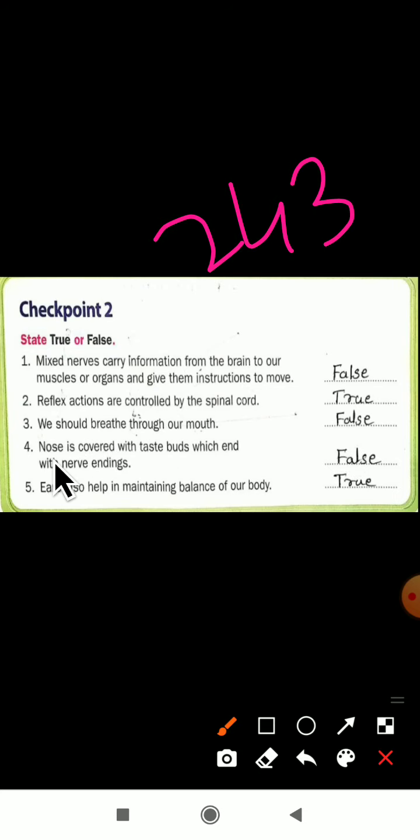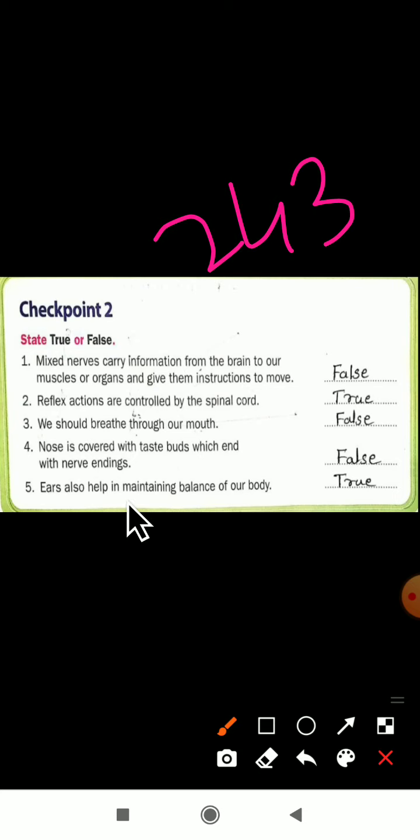Next one: nose is covered with the taste buds which end with the nerve endings. Yes, no, not a nose, it is a tongue. The tongue is covered with the taste buds, not the nose. So the fourth one is also a false statement.